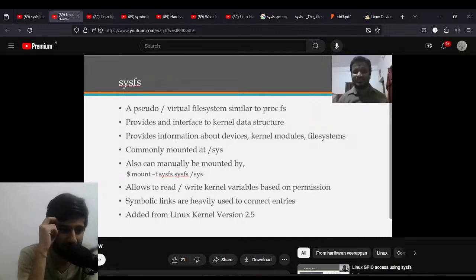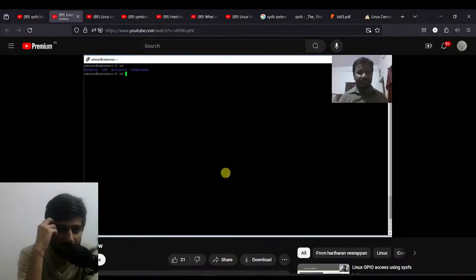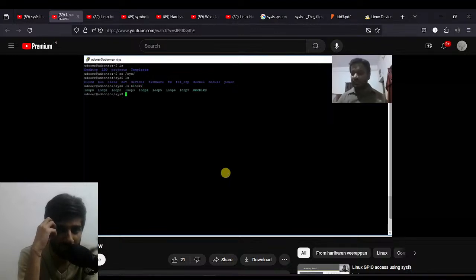Yeah, that we will see basically. And we have the different files and directories that we can see. Something like sysblock, maybe we can see here. I have that terminal over here. Maybe I can go to sys, and we have the block that contains block devices information. Maybe we can see I have the block. Inside the block there are multiple loop devices which can be used for looping, creating virtual block systems basically. And we have mmcblk0, which is our micro SD card basically.